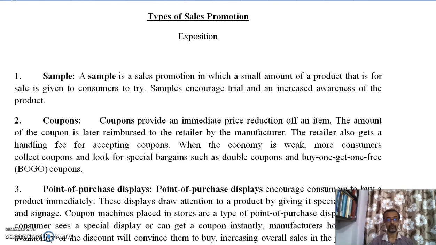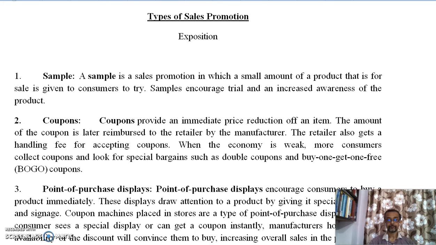Point number 2, coupons. Coupons provide an immediate price reduction of an item. The amount of the coupon is later reimbursed to the retailer by the manufacturer. The retailer also gets a handling fee for accepting coupons. When the economy is weak, more consumers collect coupons and look for special bargains such as double coupons and buy one get one free coupons.